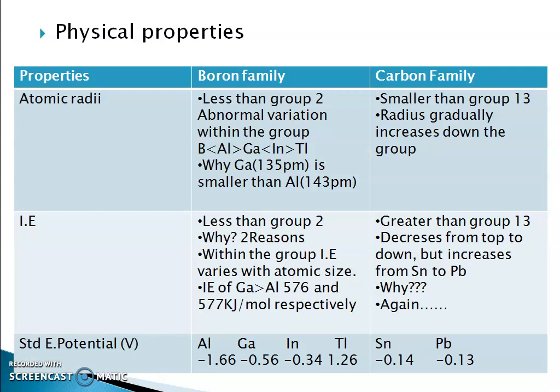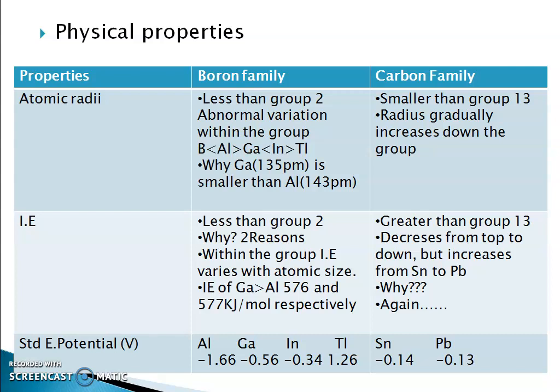The second reason is that in group 2, the electron is to be removed from the s orbital, which has higher penetration power than the p orbital in group 13. As s electrons penetrate more towards the nucleus, these electrons are strongly attracted by the nucleus, and removal of such an electron requires a higher amount of energy.